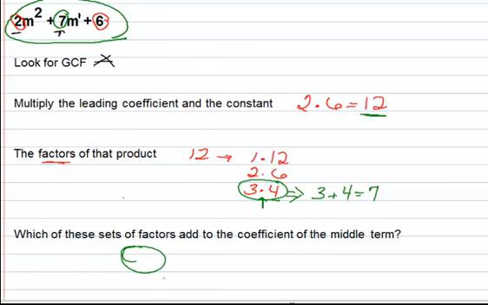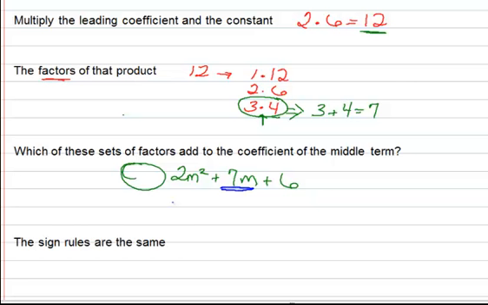So now we're going to rewrite our original trinomial, and I'm just going to write it down here real quick. This was 2m squared plus 7m plus 6. And what we're about to do is just replace that 7m. And what are we going to replace it with? Well, we're going to replace it with 2 terms that still combine to 7m. So we're going to have 2m squared, that stays the same, and our 6 also stays the same, it's a positive 6.